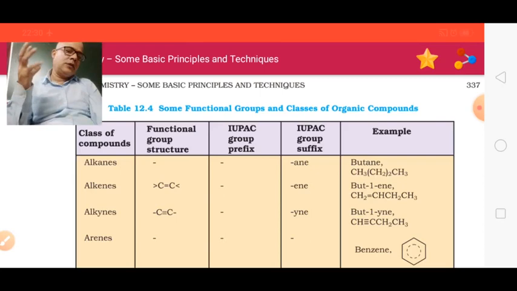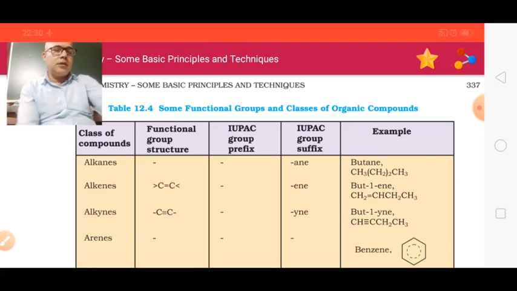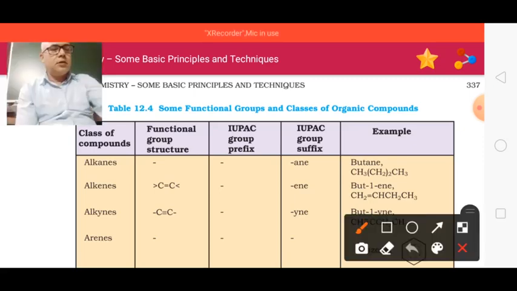As you have seen in compounds which had no functional group, only branches, we were using only "ane" for alkane. So here is only a suffix in the case of alkane. Similarly, you can see here butane.